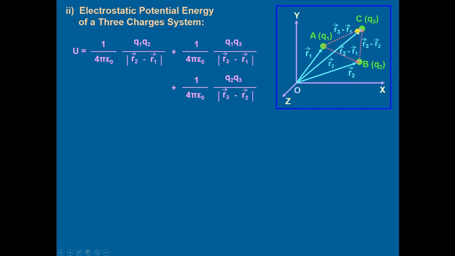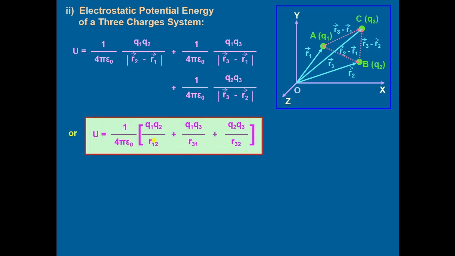And again the work is done against the electrostatic force experienced due to q2 by q3, that will be equal to 1 upon 4 pi epsilon naught multiplied by q2 q3 divided by R3 minus R2. Total work done will be equal to the potential energy, or potential energy will be equal to